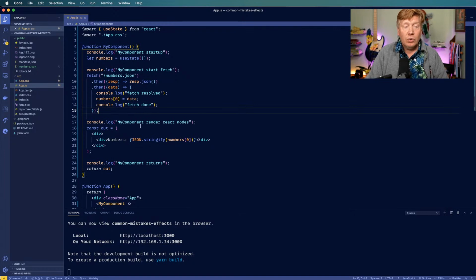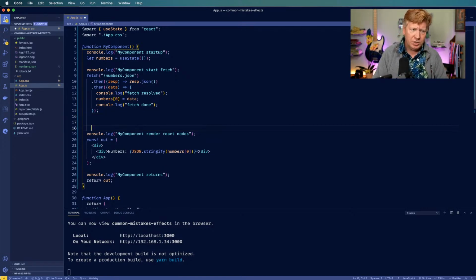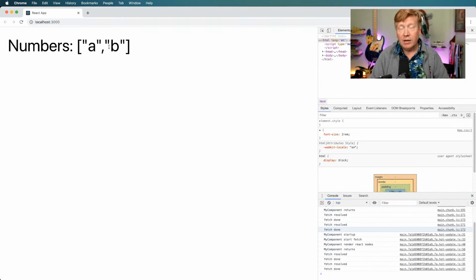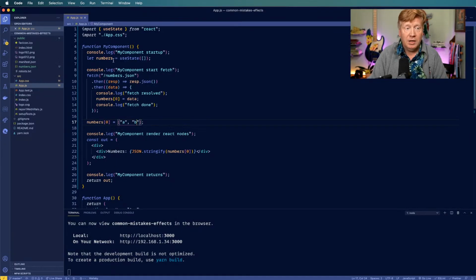Okay. So if I were to go in here, just kind of debugging it, thinking maybe what I need to do is set it directly here, would that make sense? Am I setting the wrong thing? Maybe that's the case. So I could just put A, B, C, something like that, and okay, that goes through, because we're setting the value. So this is actually the right thing to do. We're looking at the right spot. We're just not setting it properly. We're not letting React know that we have gotten new data.